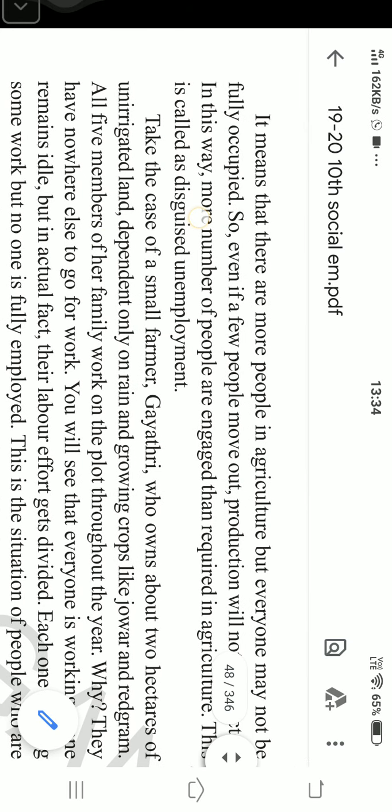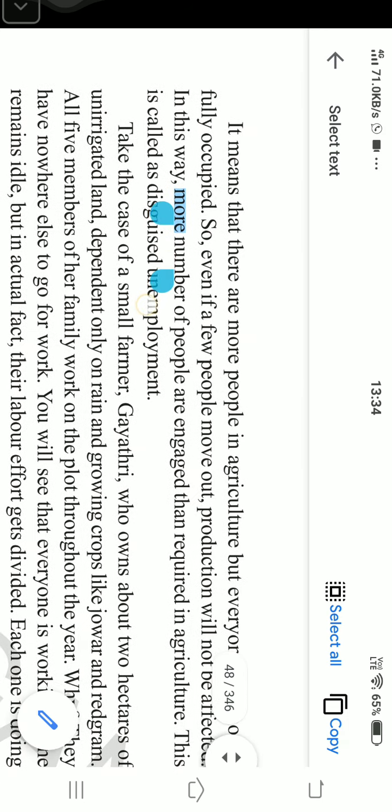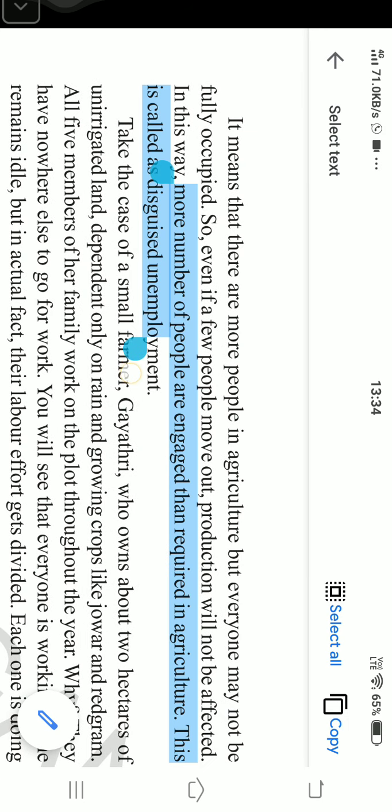Look here, I am selecting the text to show this. In this way, in Gayatri's 2 hectares of land, we find that 3 members are more than required. So when more people are engaged than required in any field, that is called disguised unemployment.